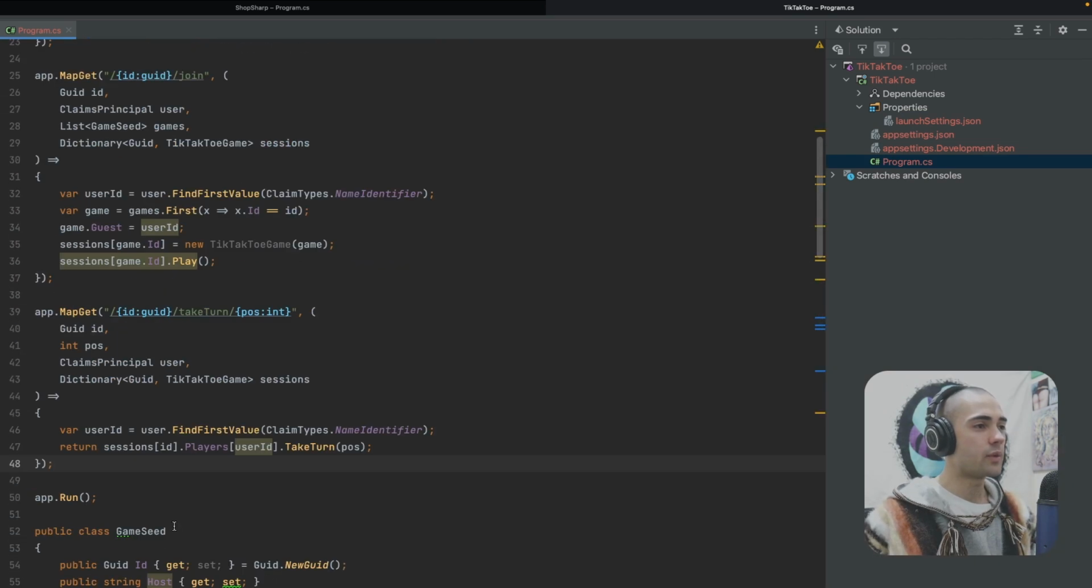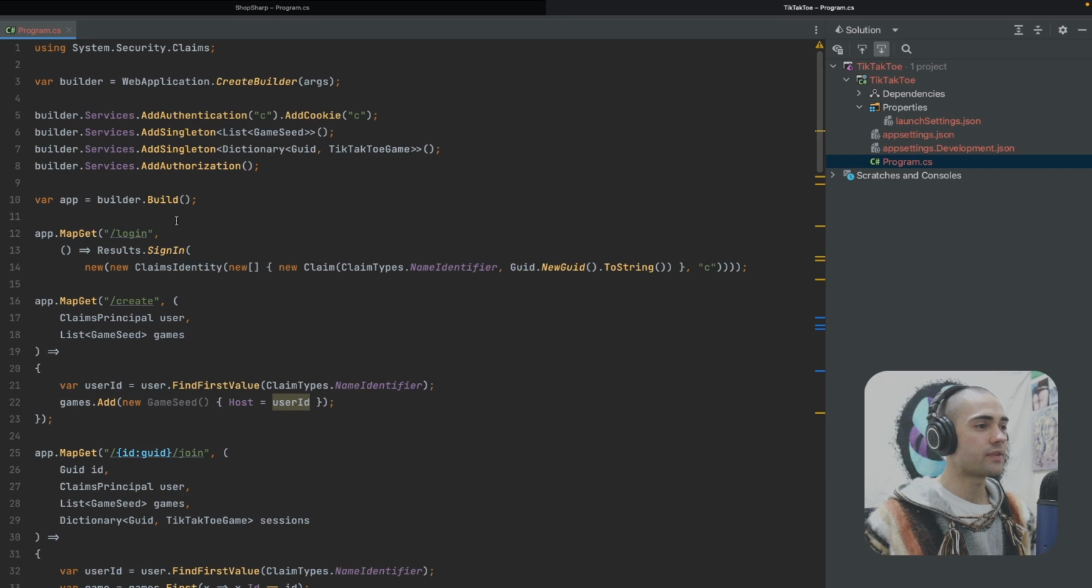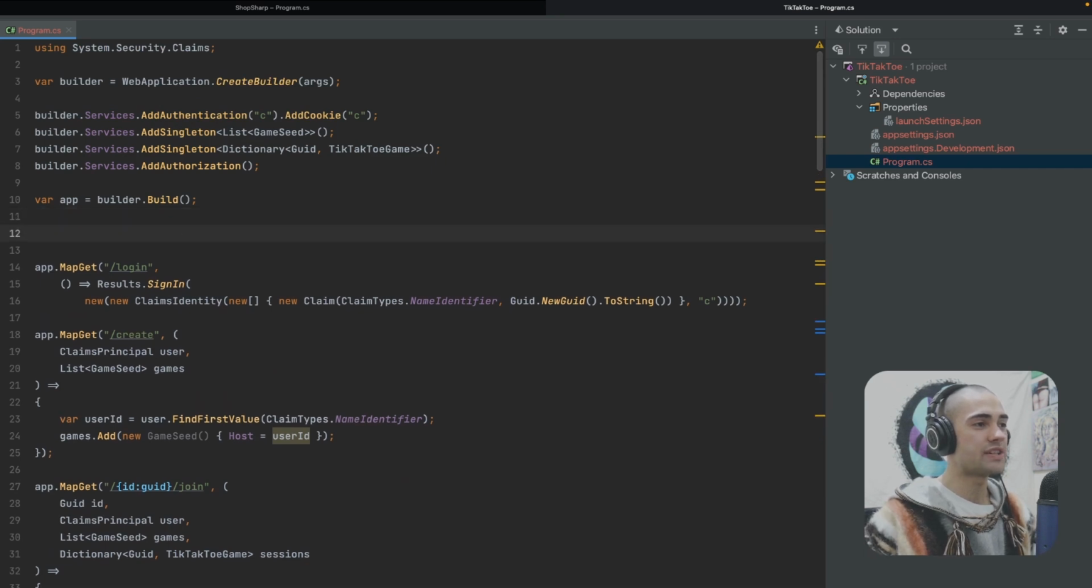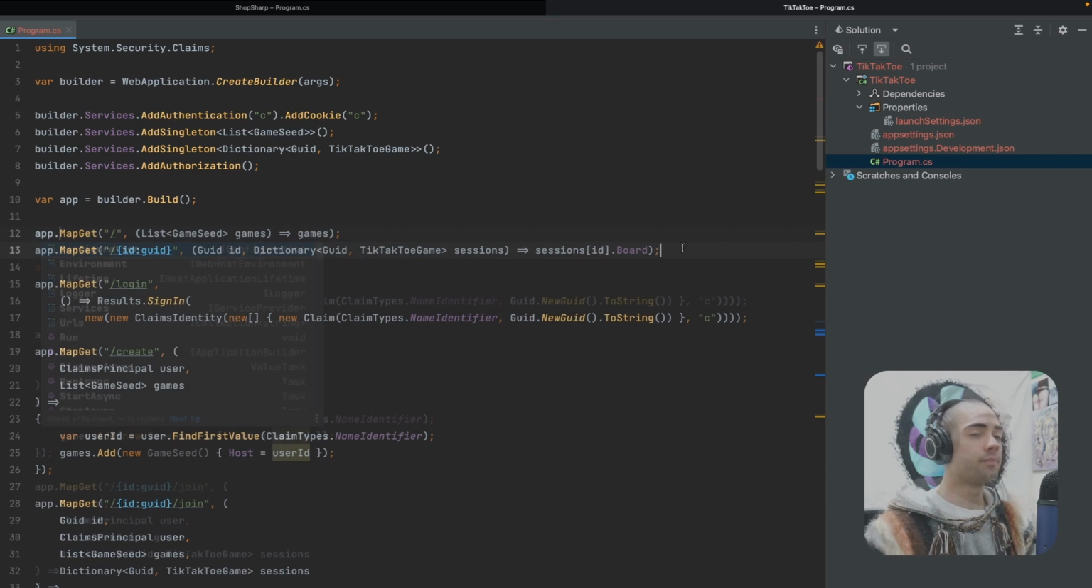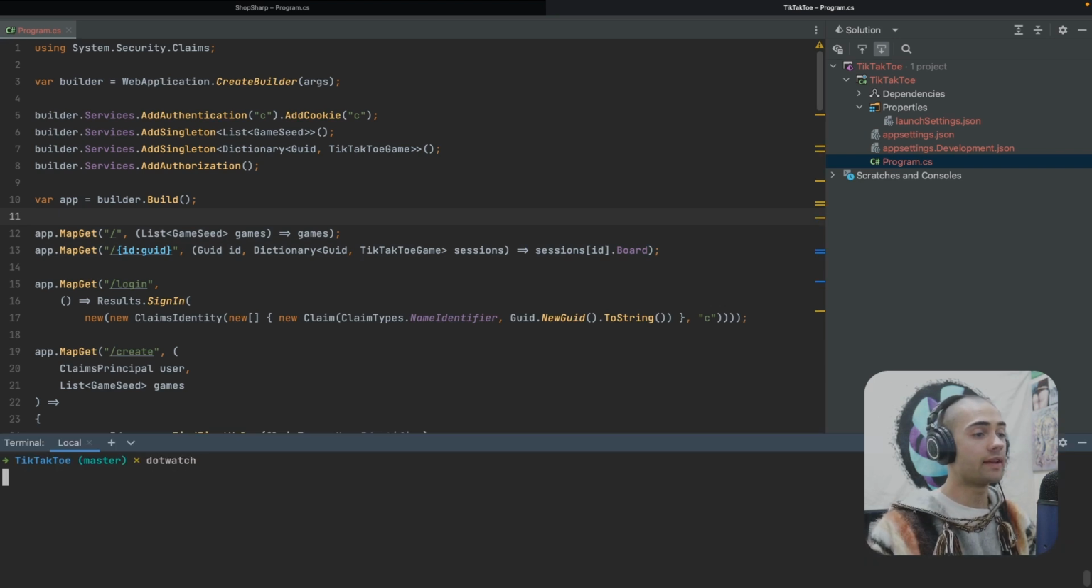And I've realized we don't output the game seed anywhere. So let's create a root endpoint where we can just see the list of games that we have currently. Here I added 2 endpoints so we can peek the seeds for the ID and then we can actually peek the board. Let's run the application.